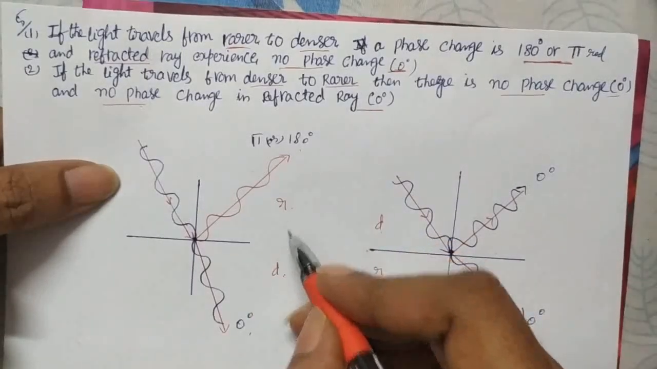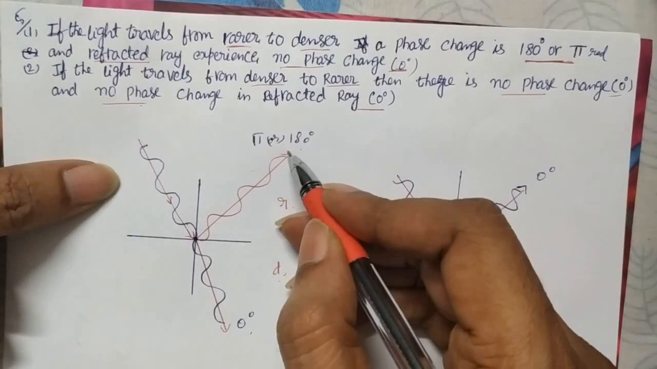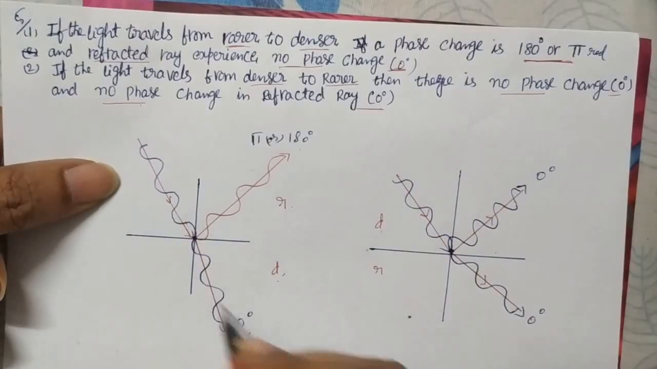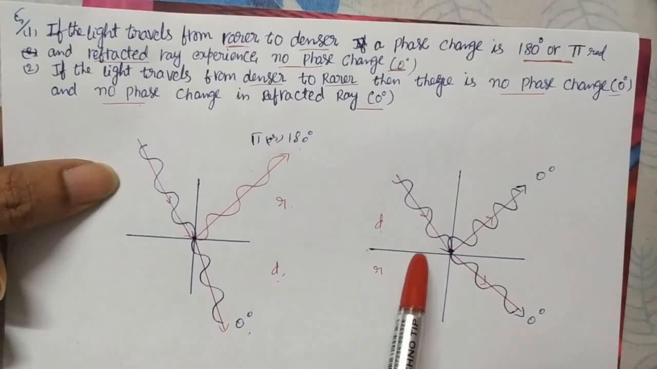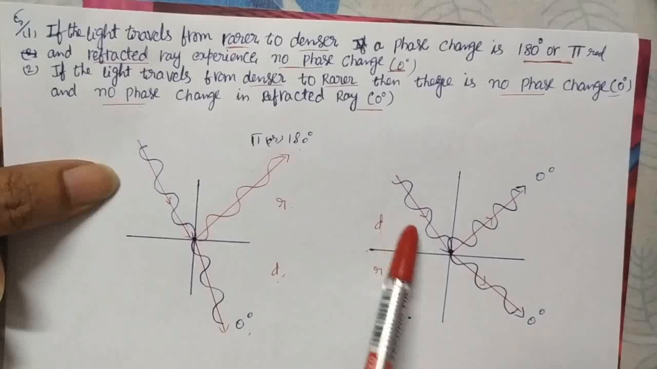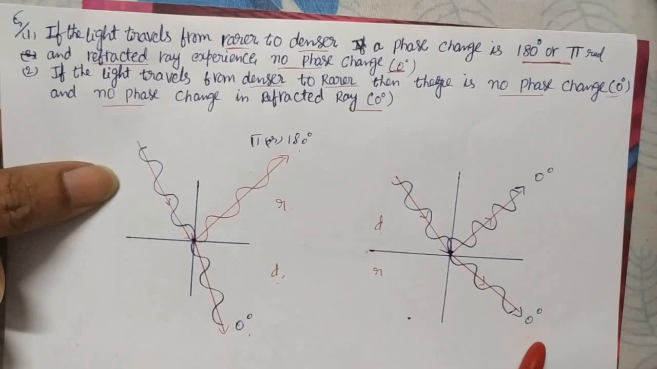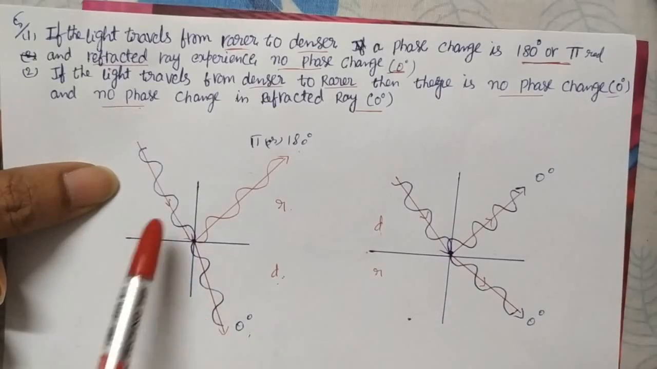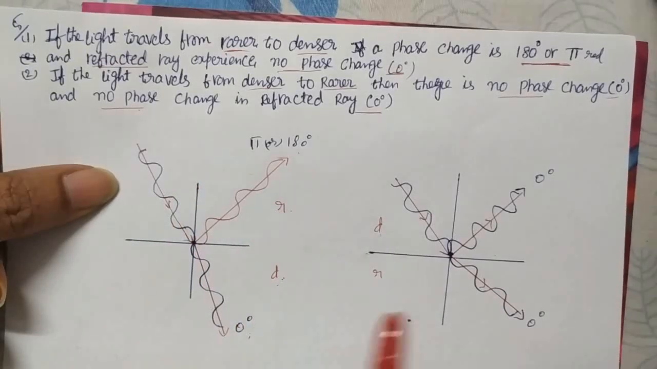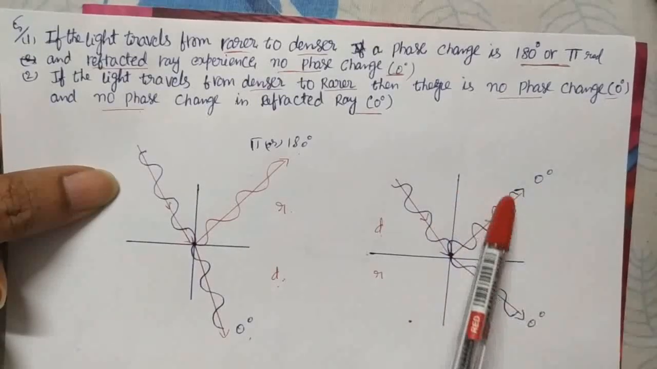If light enters from rarer to denser, the reflected ray has the opposite phase, a 180 degree phase difference, and the refracted ray which is entering the other medium has 0 phase difference with the incident. The same thing happens if light enters from denser to rarer: there is no phase difference between incident and reflected, and no phase difference between incident and refracted. Of course, in both cases the refracted ray has no phase difference. It is in phase with the incident, but the reflected ray has 180 phase when light enters from rarer to denser, and when light enters from denser to rarer, the reflected ray has 0 phase. It means no phase change.